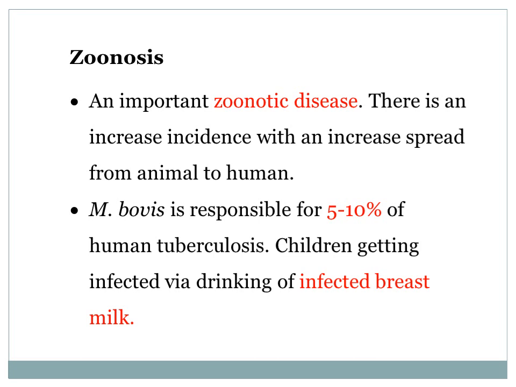And tuberculosis is an important zoonotic disease. There is an increased incidence with increased spread from animal to man. Mycobacterium bovis is responsible for 5 to 10% of human tuberculosis. This is an alarming situation. Children get infected via drinking infected breast milk or infected milk, cow milk, buffalo milk, etc.